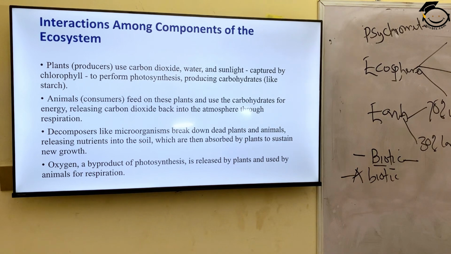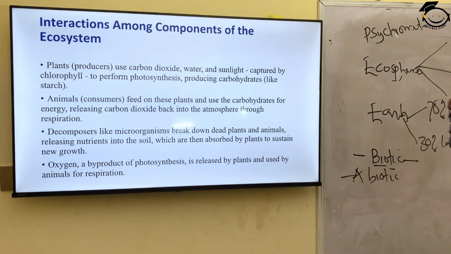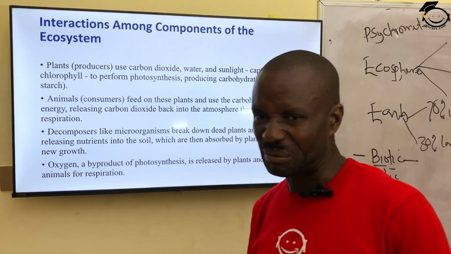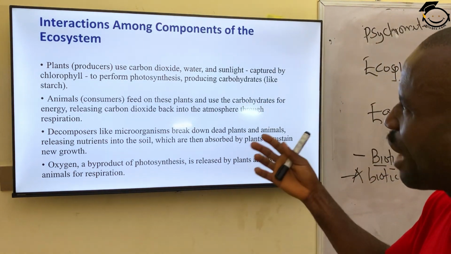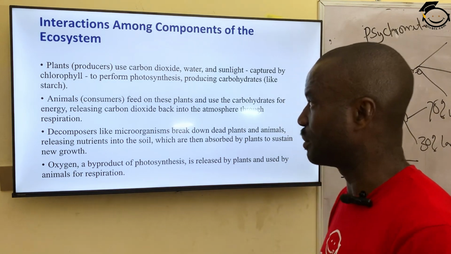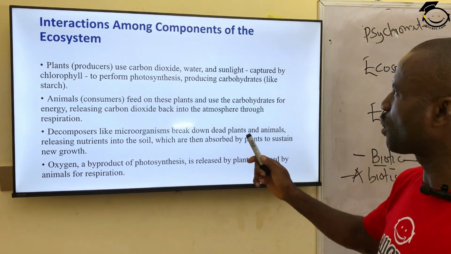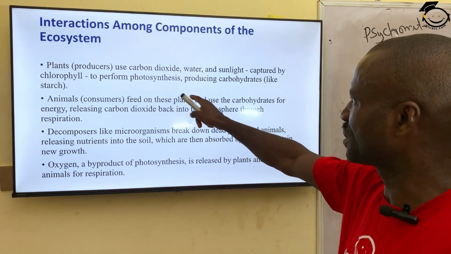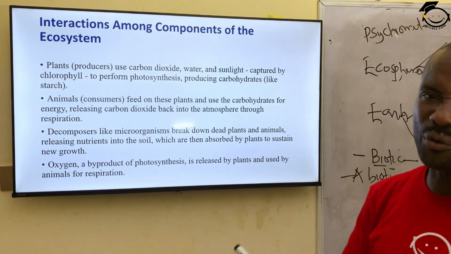So how does a particular organism interact with the environment? We say interaction among components of the ecosystem. How do plants and animals interact? Or how do plants and a fellow plant interact with one another? Or how do plants interact with non-living environment? Plants, that is the producer, use carbon dioxide, water, and sunlight. You can see plant is a living organism, and they use the non-living things such as carbon dioxide, water, and sunlight to capture what we call chlorophyll in the process called photosynthesis.